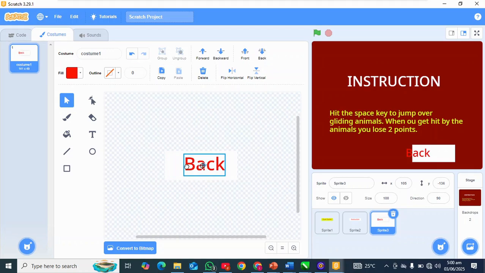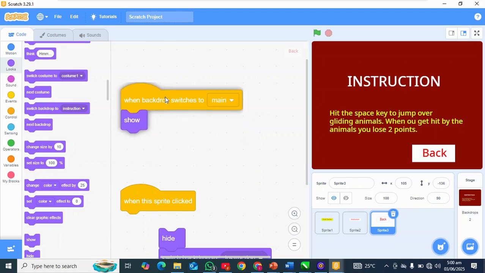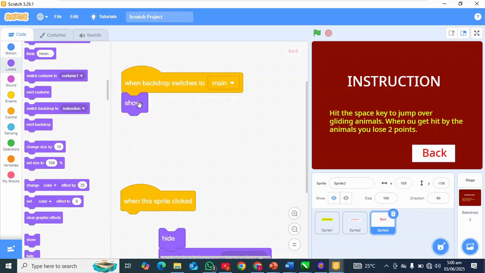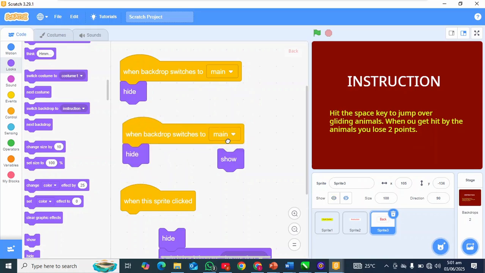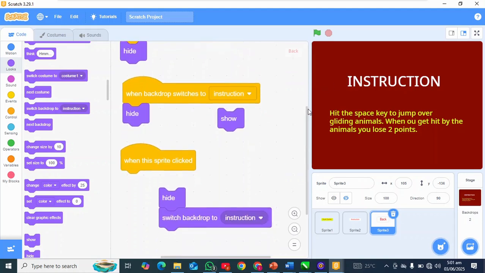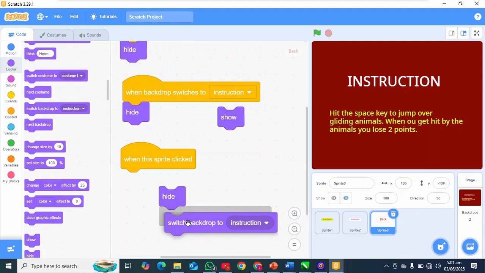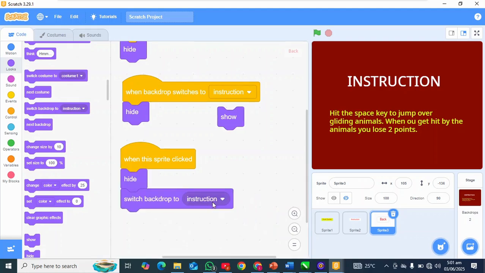So we'll tell this button that when backdrop switches to main, hide, not show. Then when backdrop switches to instruction, show. Then when the sprite clicked, hide, and then switch backdrop to main.